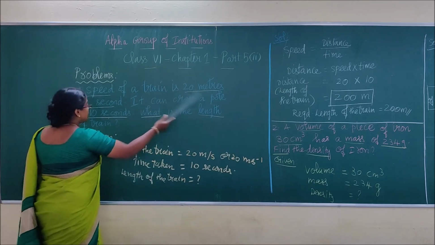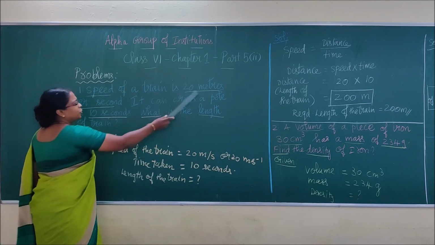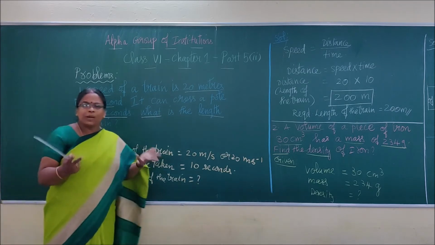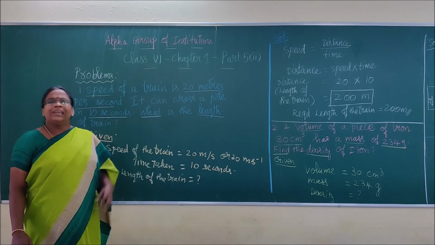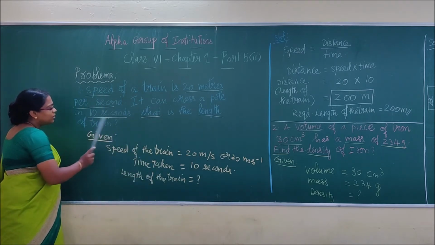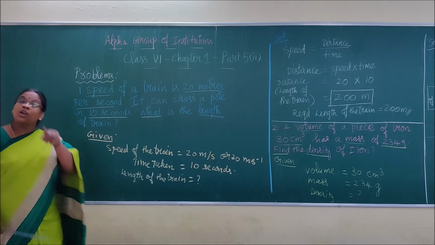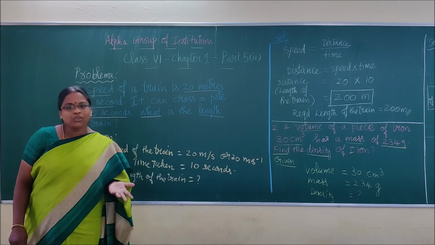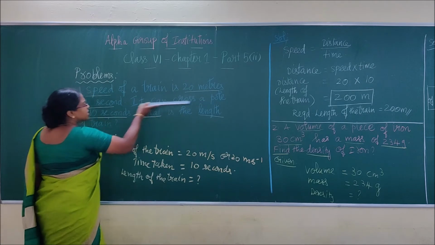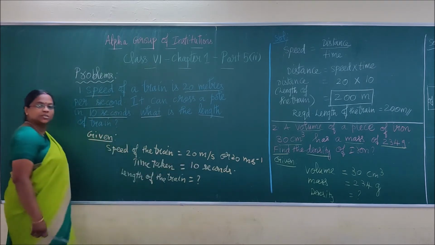It can cross a pole in 10 seconds. Here we said speed is 20 meters per second, and here only 10 seconds is given. You can get a doubt: what is the quantity? If nothing is named like that, you just relate the number. Seconds is the unit for what quantity? Of course, time. So don't get confused. Time taken is 10 seconds.